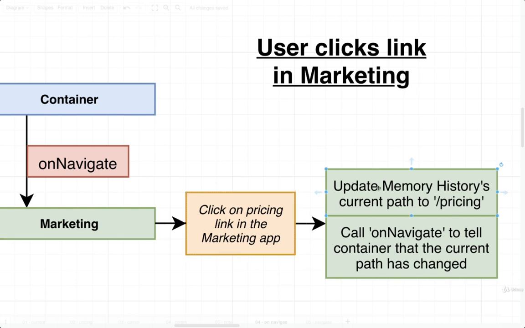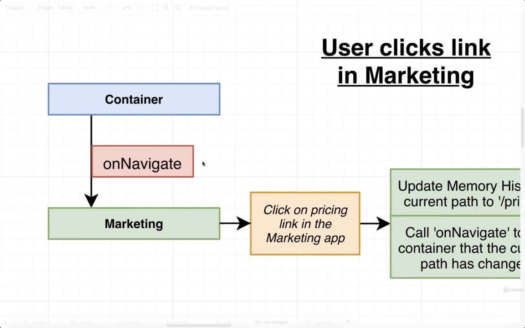Then at some future point in time, whenever a user clicks on, say, the pricing link inside the marketing app, as usual, we will allow our memory history's current path to be updated to /pricing. That is going on behind the scenes. We don't actually have to do that. But as soon as that occurs, we're going to make sure that we also call this onNavigate callback. And that is going to communicate back to the container and tell the container that the current path has changed in some way. So again, the entire key of communication here is that our container is going to pass down a callback to the marketing application when it calls the mount function.